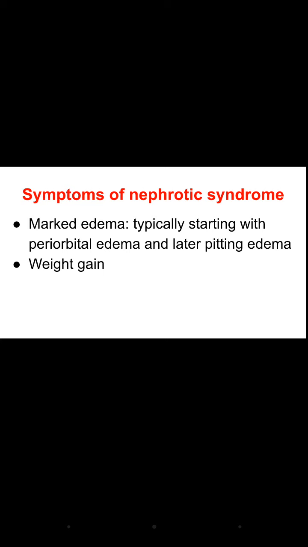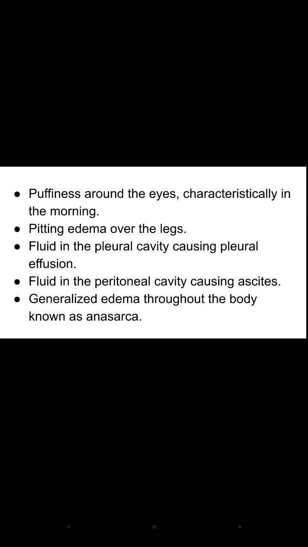First one is marked edema, which starts with periorbital edema and later pitting edema, then weight gain. Then there may be frothy urine, which indicates proteinuria, and hypertension. The edema can be seen in different forms, right? There may be puffiness around the eyes, characteristically in the morning.